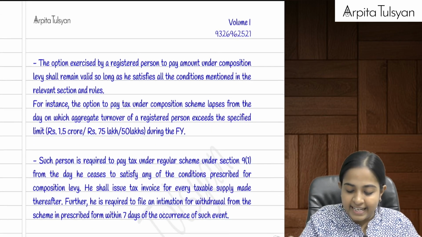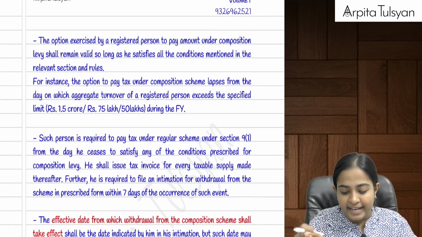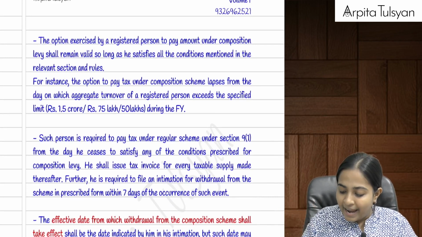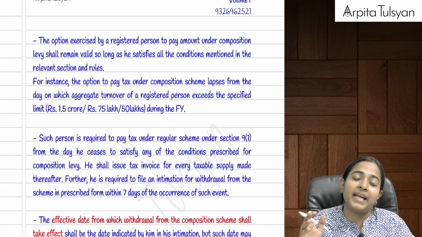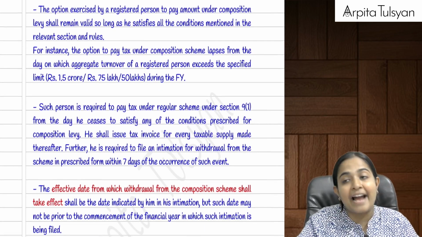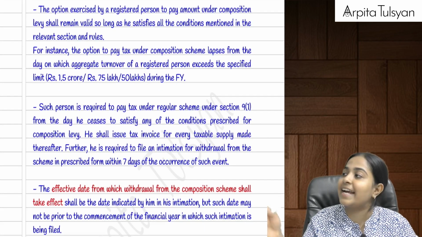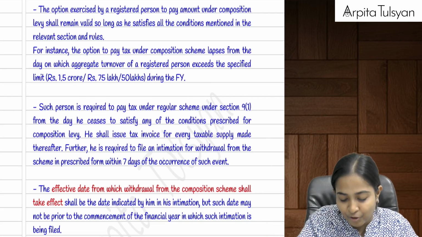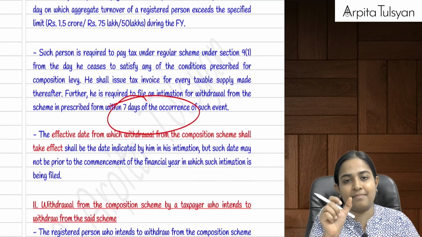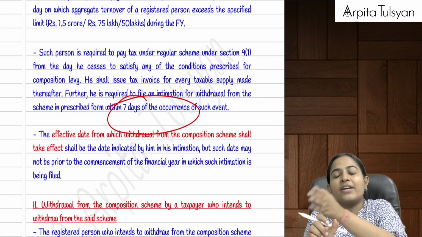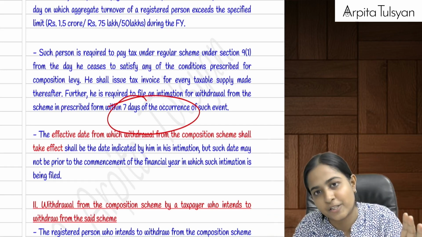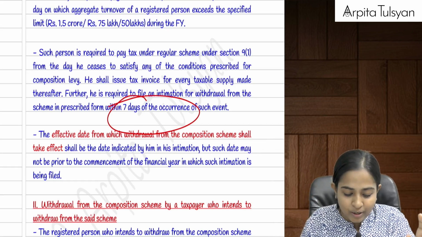In such a case, right from the day my aggregate turnover threshold exceeds, I will have to pay the taxes at normal rates. I will have to start issuing tax invoices, collecting the tax, and paying the taxes to the government. And within 7 days of this limit getting exceeded, I will have to file an intimation to the government that I have withdrawn from the composition scheme. Are you clear with this?